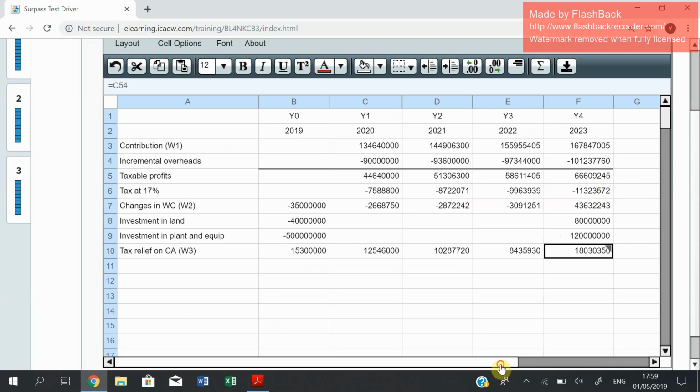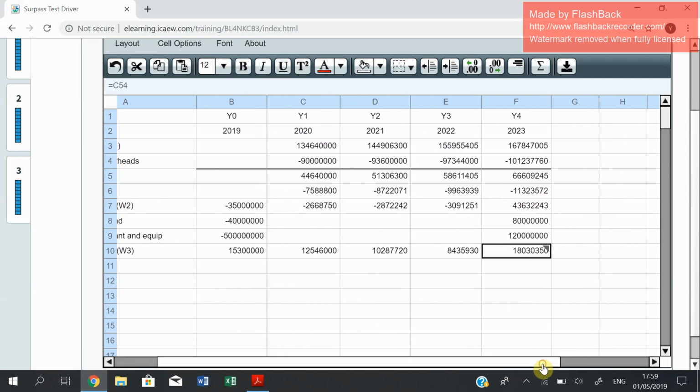Now, it says the after-tax cash flows. Now, you understand that the after-tax cash flows is the sum of this and this, which is the taxable profits, minus the tax. Assuming no depreciation in the question, the profits would be equal to the cash flows.